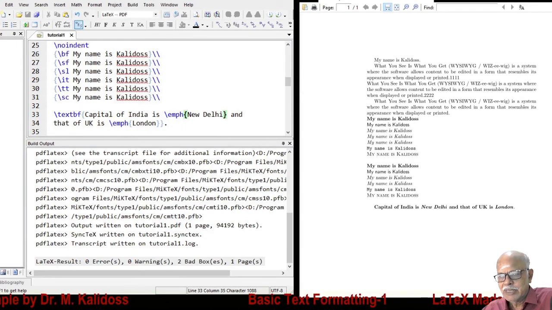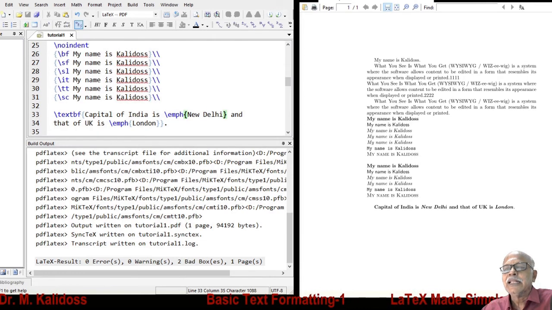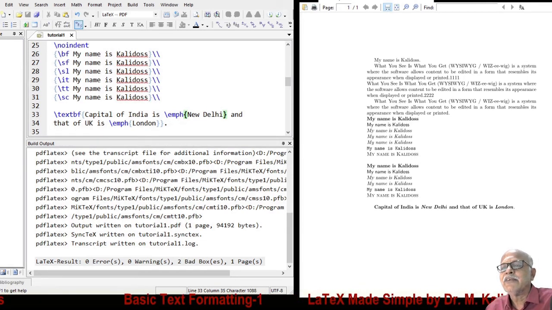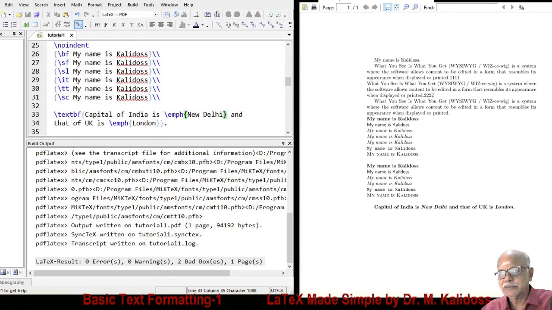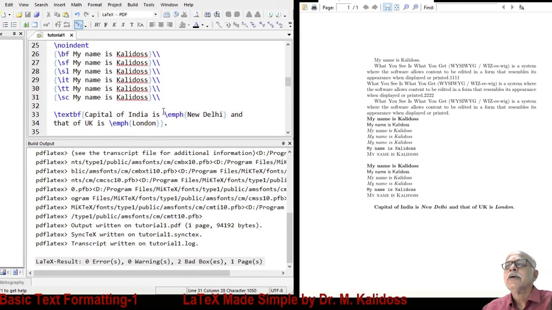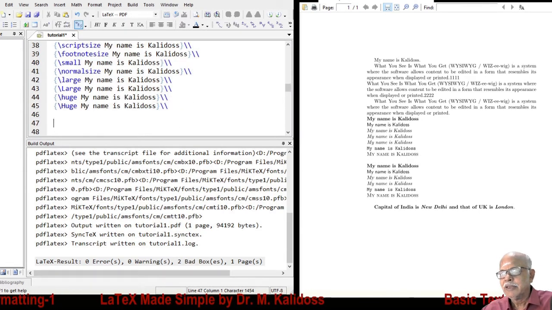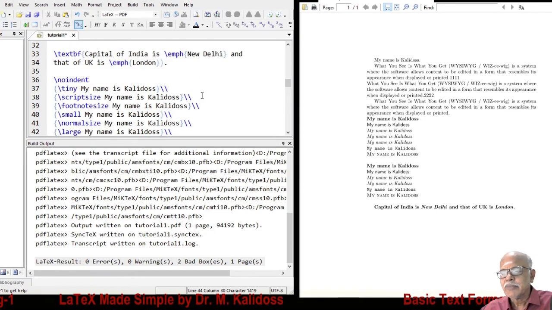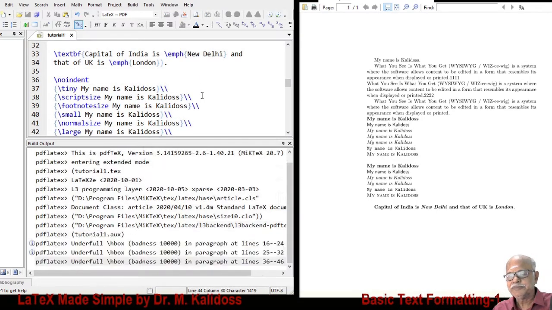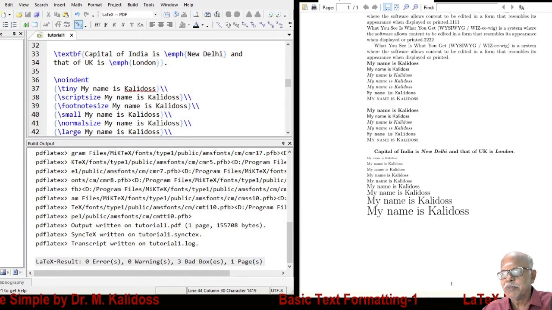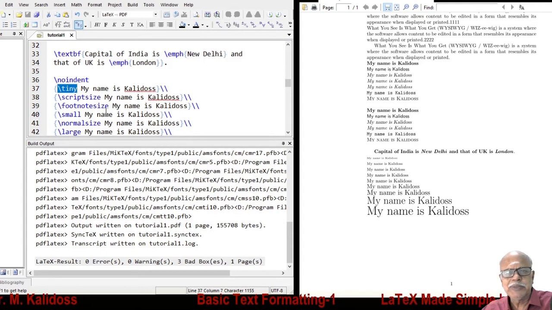Then, let us take up the next item. What are the sizes available with LaTeX? I compile. You find the output here. Starting from tiny, this is self-explanatory.